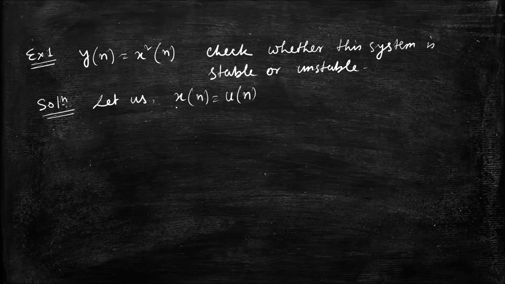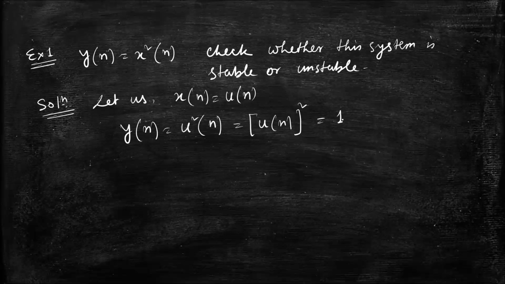By putting the value of x of n in this equation, I will get u square of n, or you can say u of n whole square. Its value is nothing but u of n, because u of n equals 1 for n greater than or equal to 0, and 1 squared always gives 1.